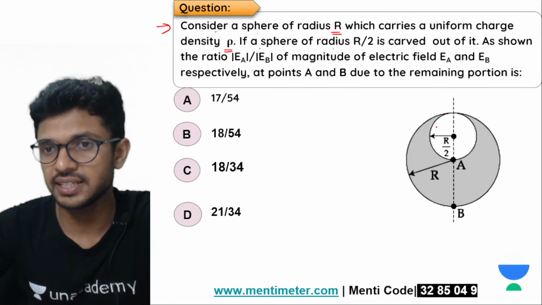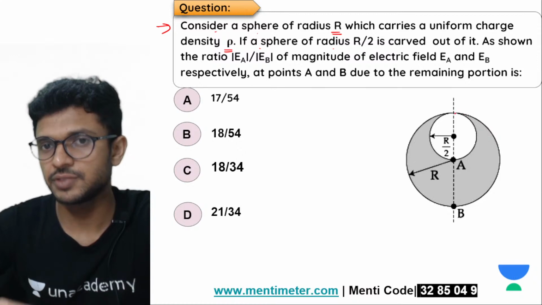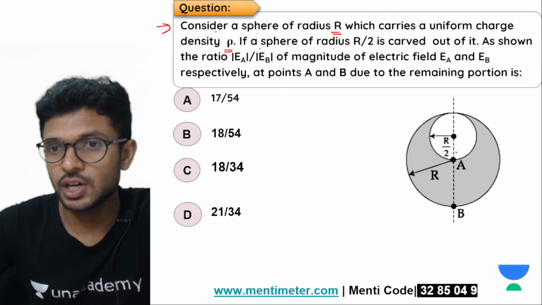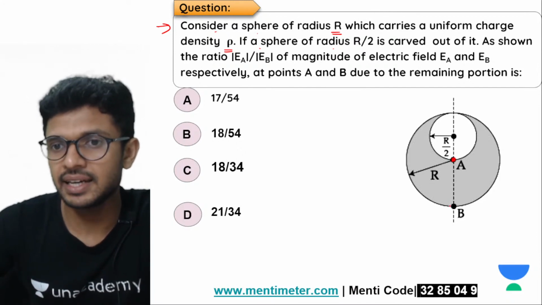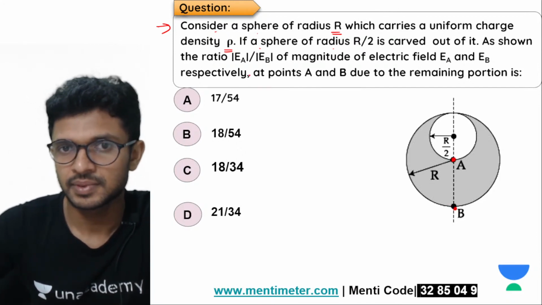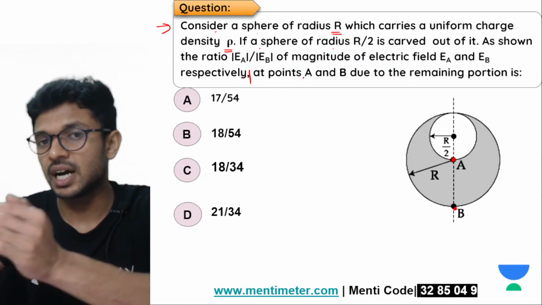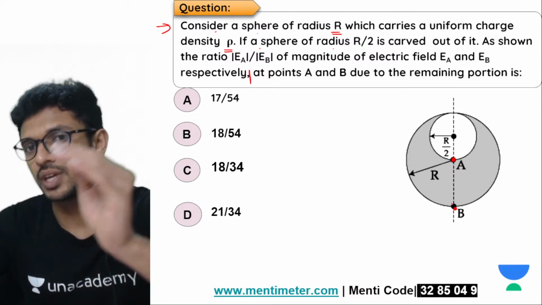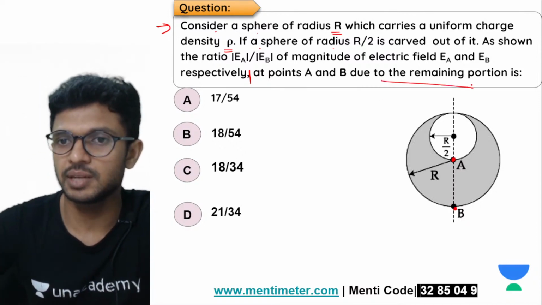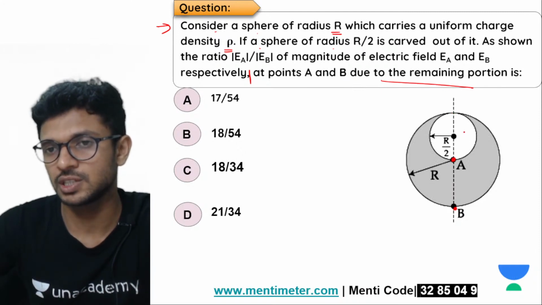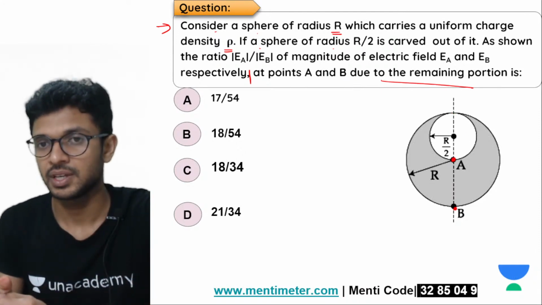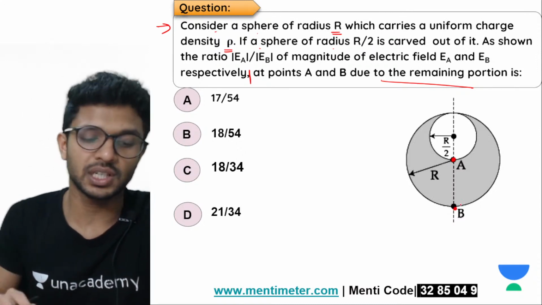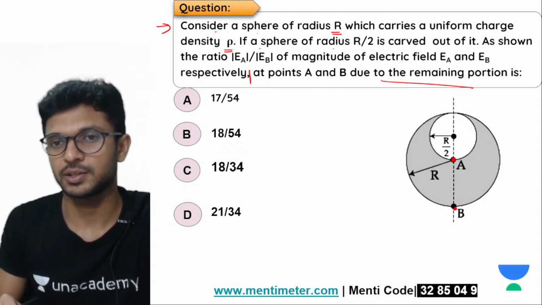If a sphere of radius r by 2 is carved out of it as shown, we have to find the ratio of the electric field at the point A and at the point B due to the remaining portion. Once this portion is carved out from that sphere, how much is the ratio of electric field produced at the point A to that produced at the point B? We have to find that ratio.